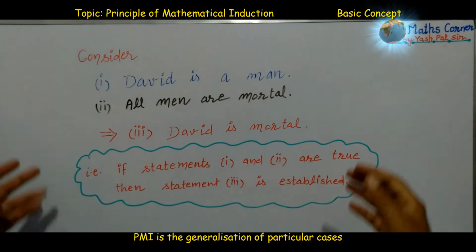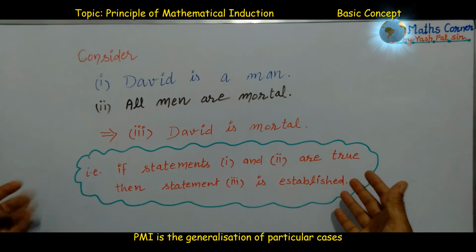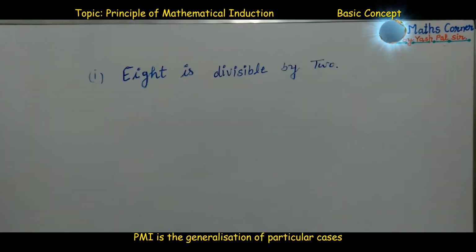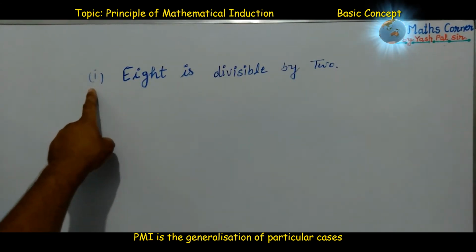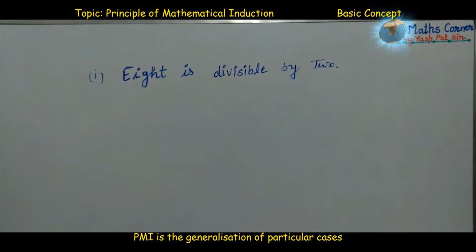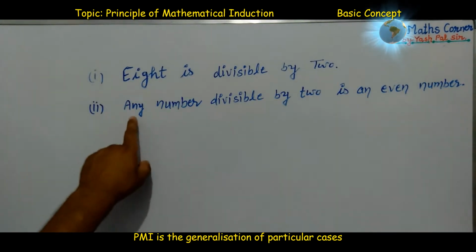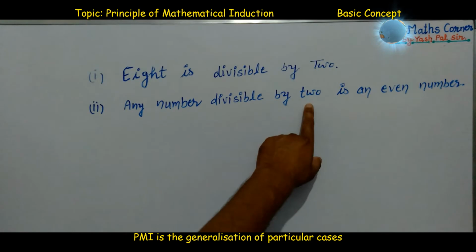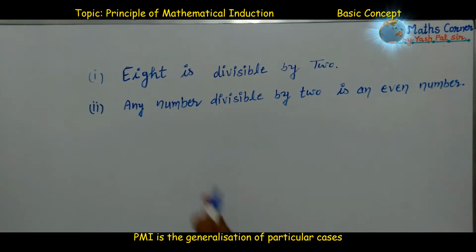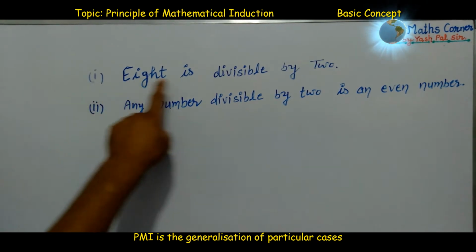To understand this in mathematical language, let us have one more example. Here we consider the first statement as: 8 is divisible by 2. Statement number 2: any number divisible by 2 is an even number. What was statement number 1? 8 is divisible by 2.